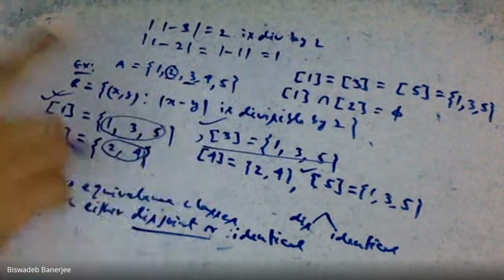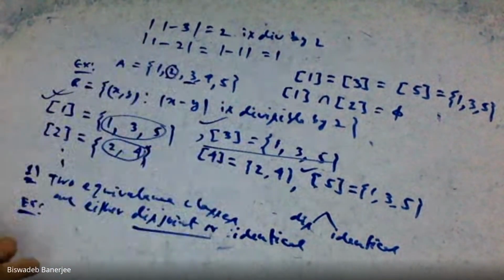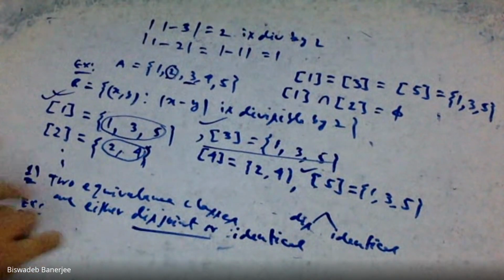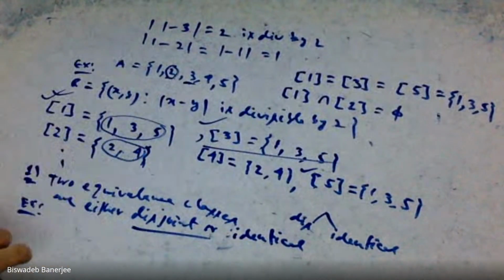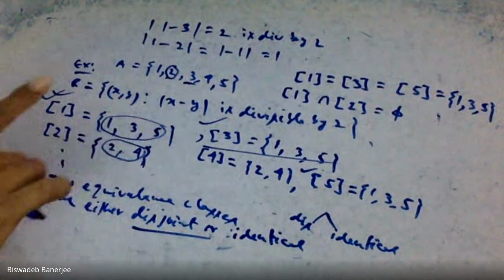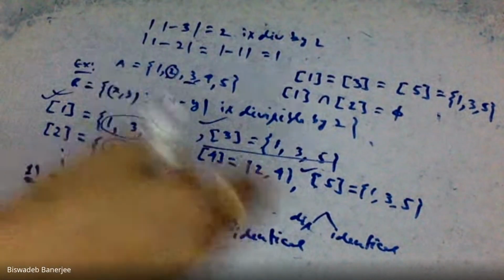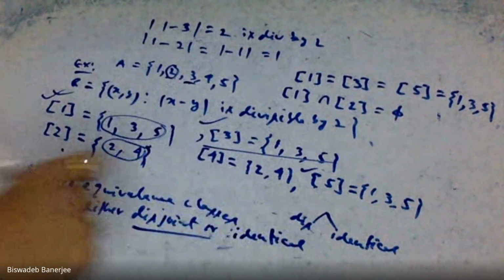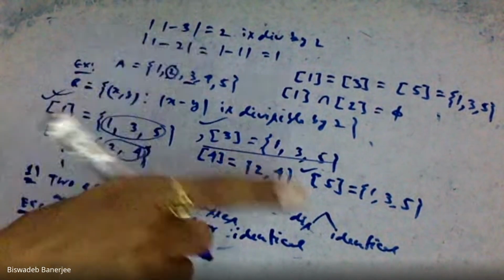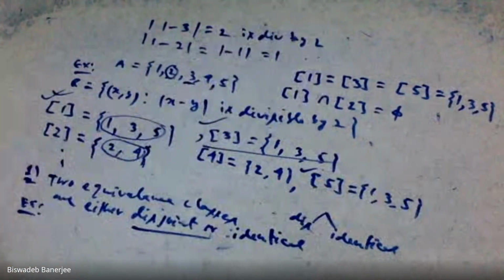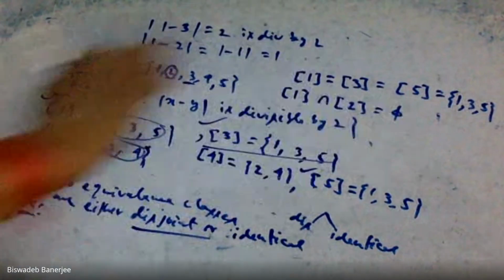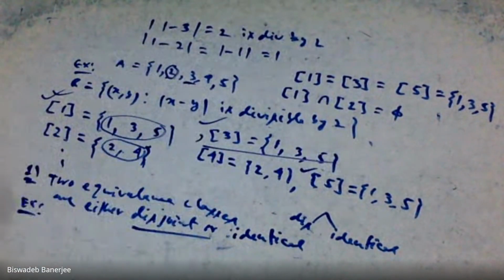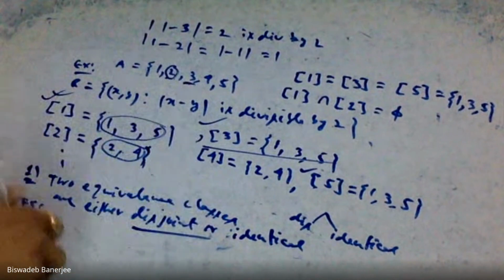That means two equivalence classes cannot share just some members. If they have a common member, they are identical. I again repeat, if two equivalence classes have a common member, they will be totally identical. Otherwise, they will be totally disjoint. There is no other possibility. Okay, you can easily see this example.